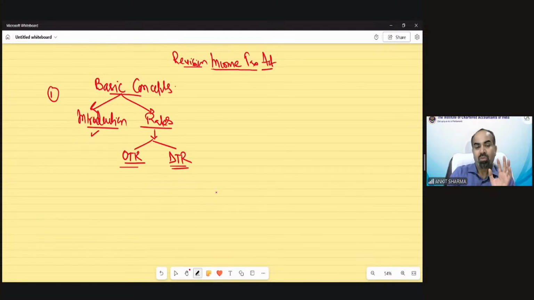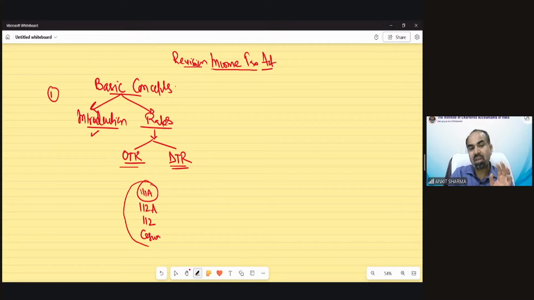But no special rates of income have been prescribed in this chapter in detail, like section 111A rates, section 112A, section 112, casual income rate, etc.